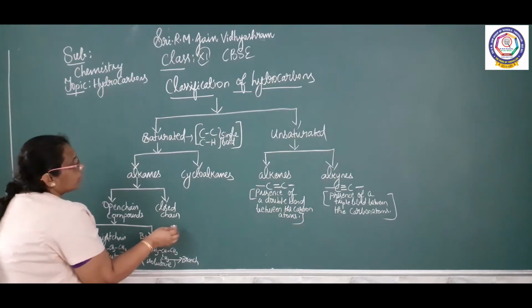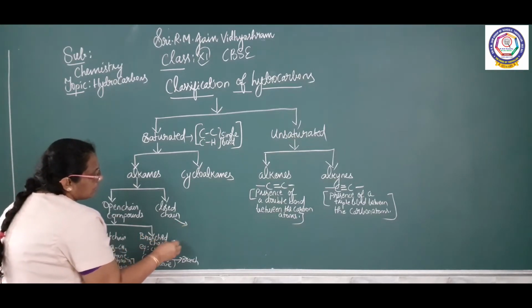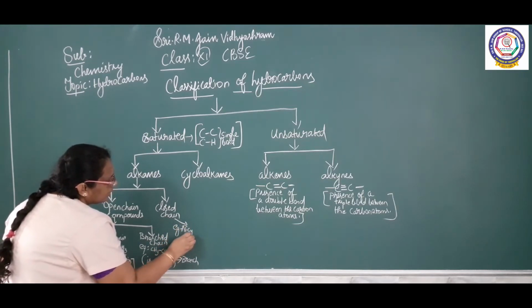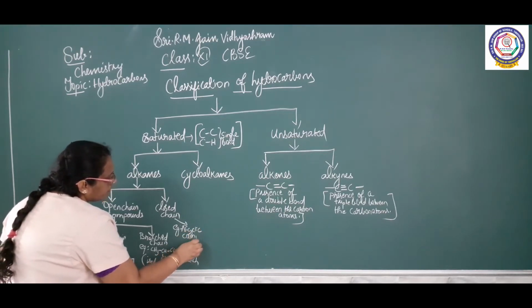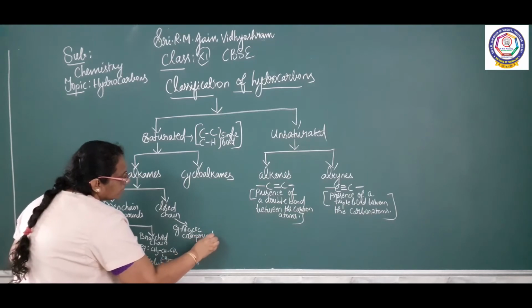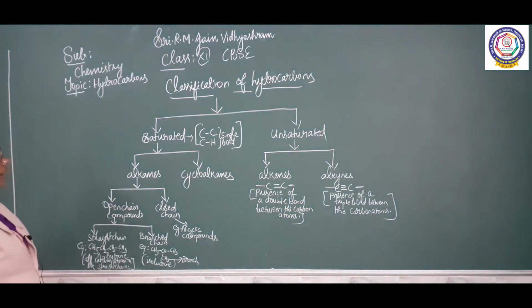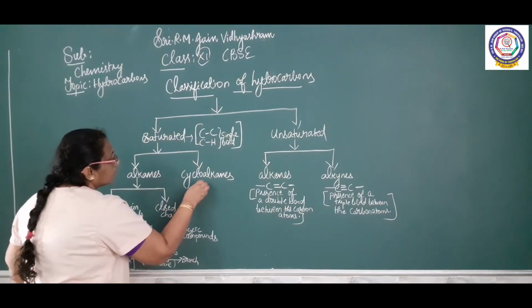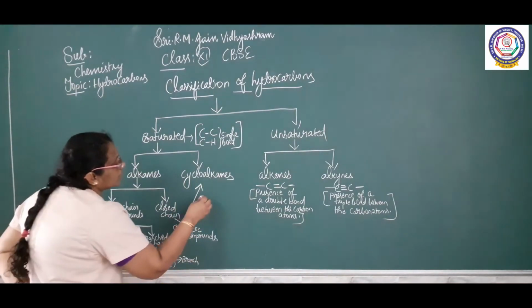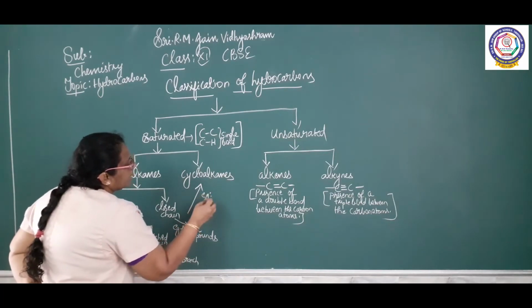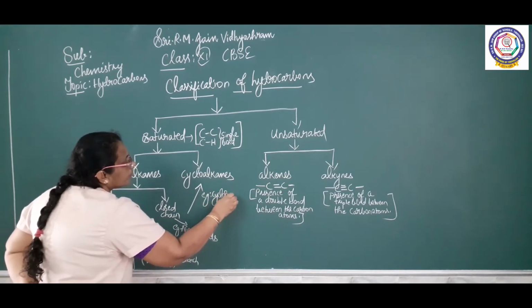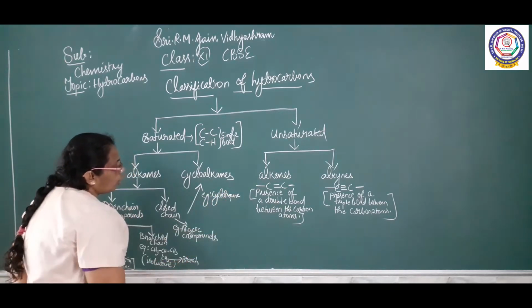And when you talk about closed chain compounds, under closed chain we can give alicyclic. So, alicyclic compounds, or we can call them cycloalkanes. In such a case, I am going to give the example cyclopropane.